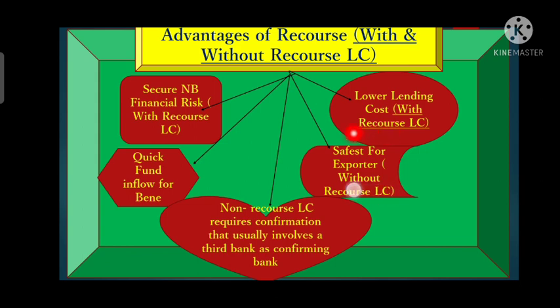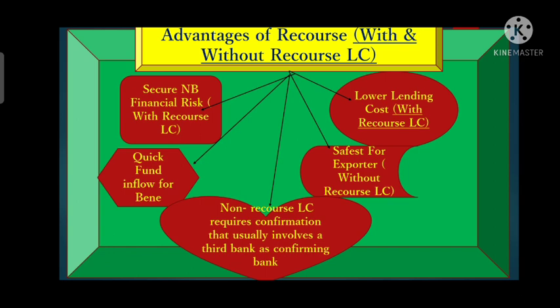Now we will discuss another advantage, that is safety for the exporter. If the LC is a without recourse LC, that is a non-recourse LC, then it will be safest for the exporter. Why? Because in a non-recourse LC, the exporter is not liable to refund that payment to the nominated bank.